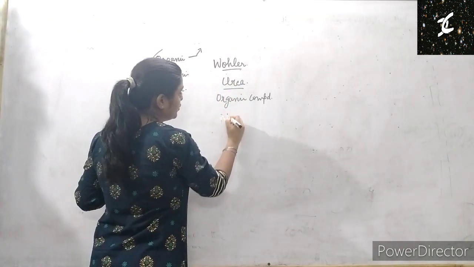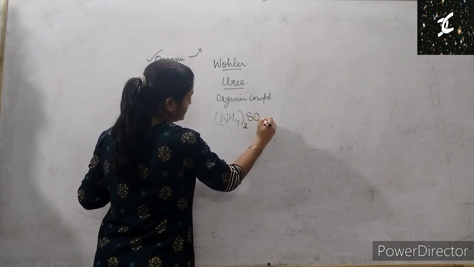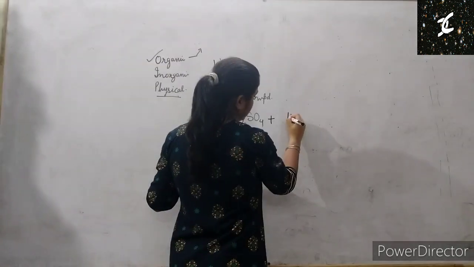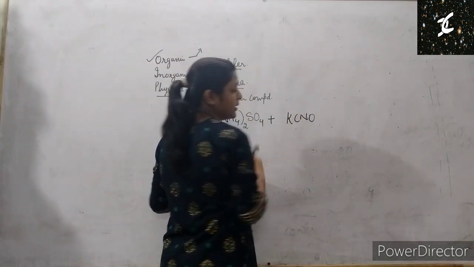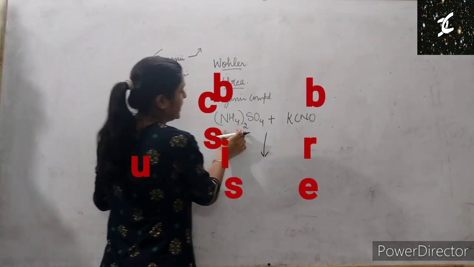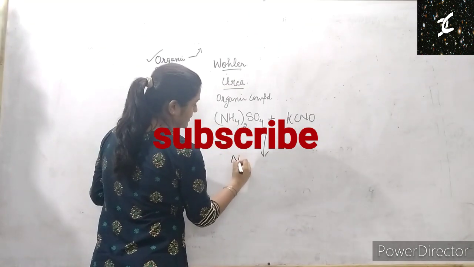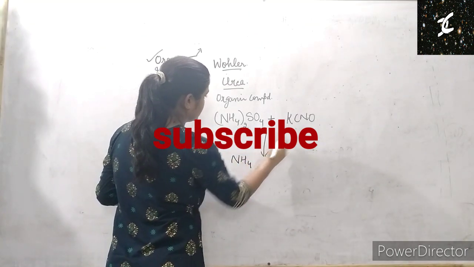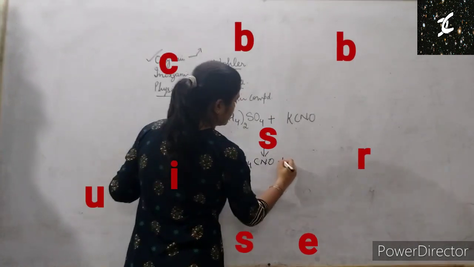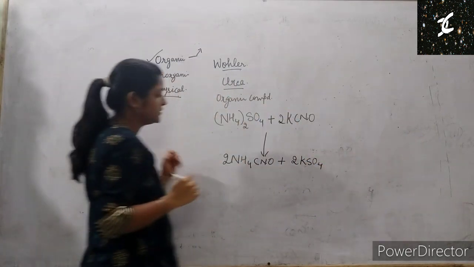What he did was, he took ammonium sulfate, then he added potassium cyanide to it, and this type of reaction is known as a double displacement reaction. Now this is balanced.